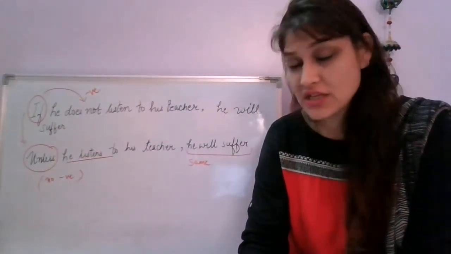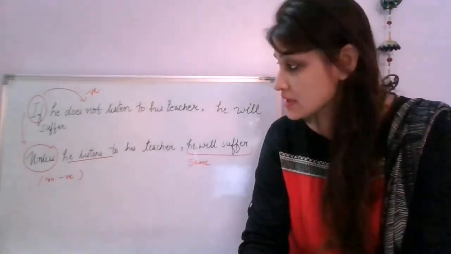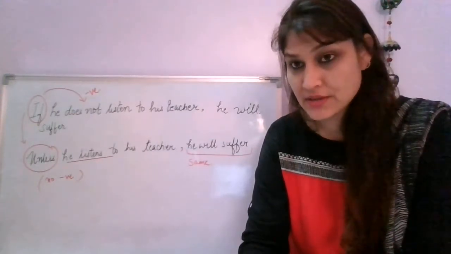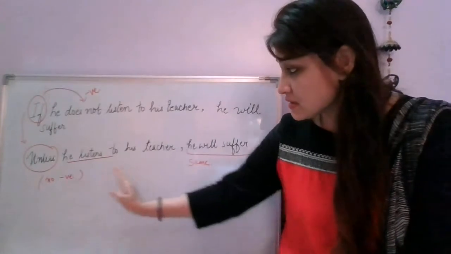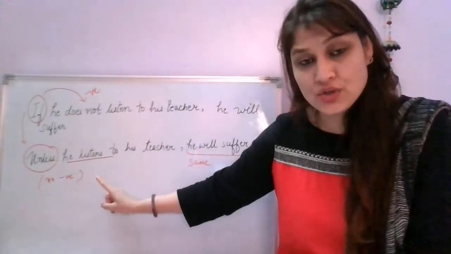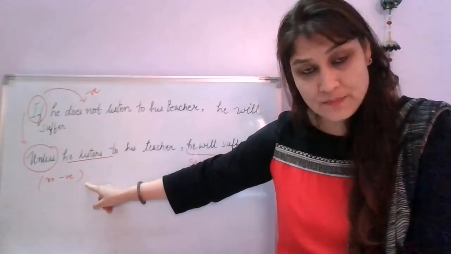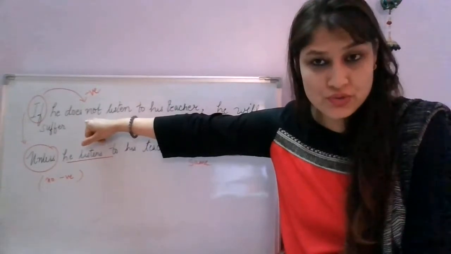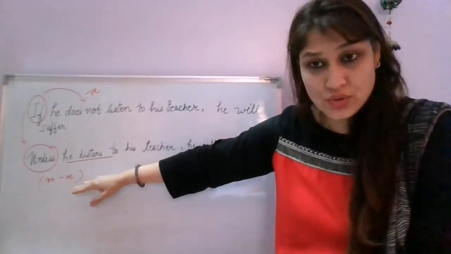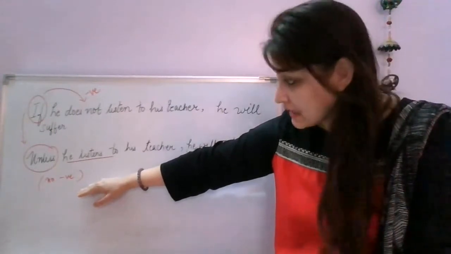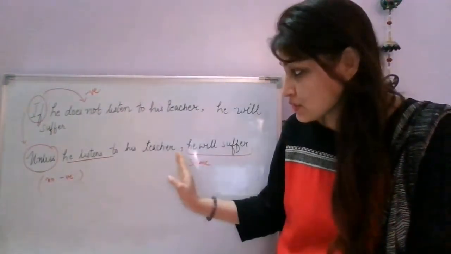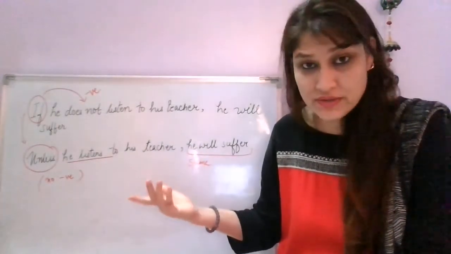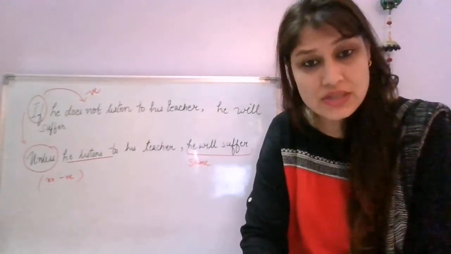Now see, when you change it from if to unless, the first thing you have to do is, in place of if, you will put unless. Is that clear? And in that clause, the part of the sentence where there is unless, you will not put any negative. With if, of course you use a negative, but with unless, you don't have to use a negative. So: unless he listens to his teacher, he will suffer. If he is not willing to listen to his teacher, then of course he will suffer.